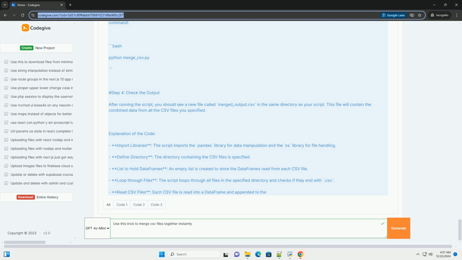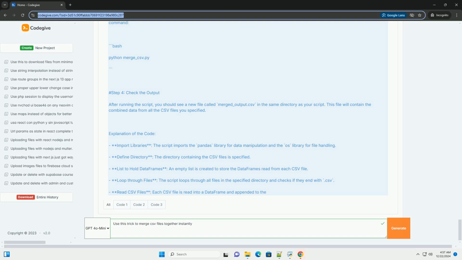Step 1. Prepare your CSV files. Place all the CSV files you want to merge in a single directory. For this example, let's assume you have 3 CSV files in a folder called CSV_files: File 1.csv, File 2.csv, File 3.csv.